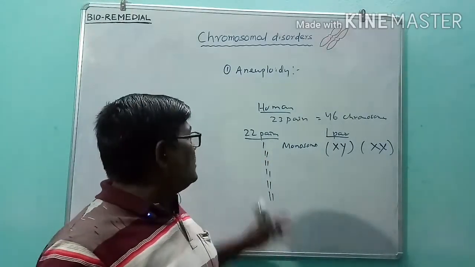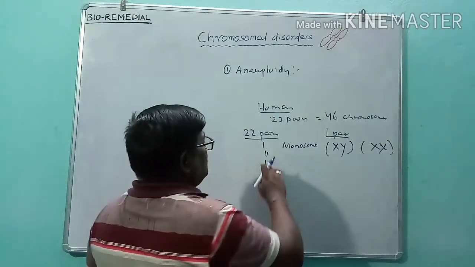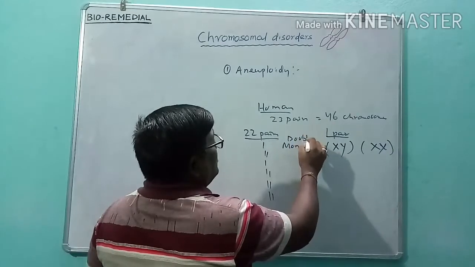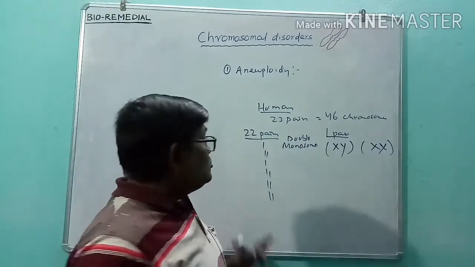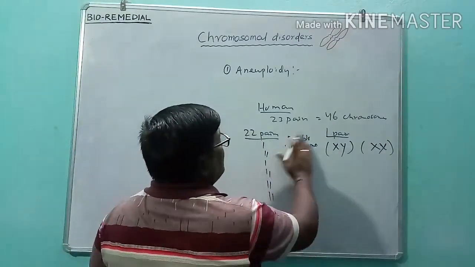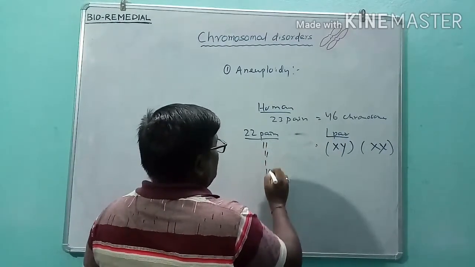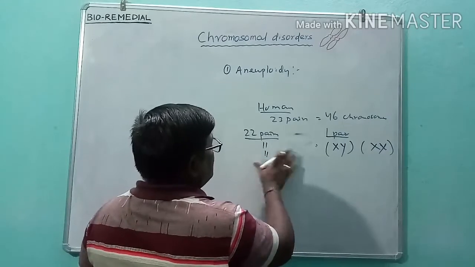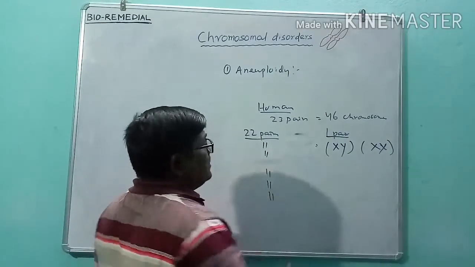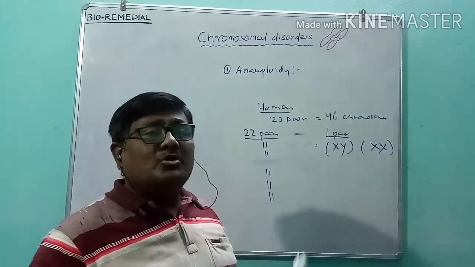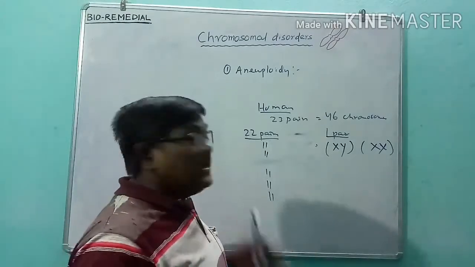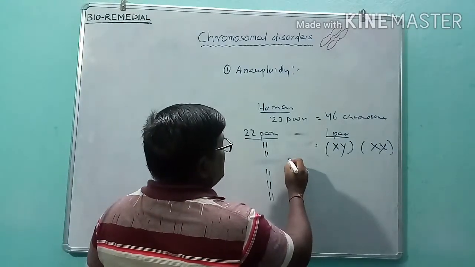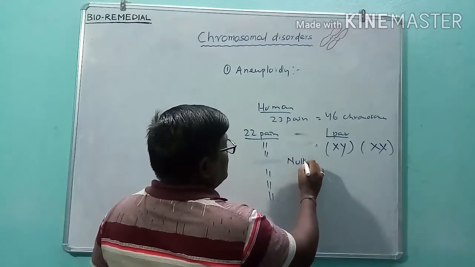If it is absent at two places, we can call it double monosomy. Sometimes it happens that one pair is completely absent, a loss of the entire pair. That condition is known as nullisomy.